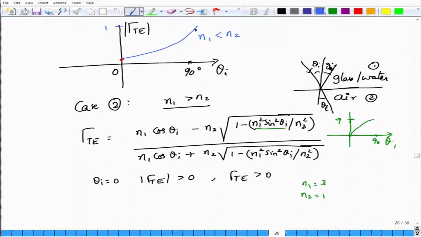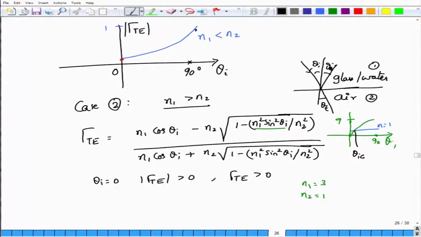However, let me draw a line of n equal to 1 for you. Let us say this is the n equal to 1 line. What do you observe here? For this region, as long as you are less than some critical angle, which we will call theta IC, the product n1 square sin square theta I will be less than the blue line.